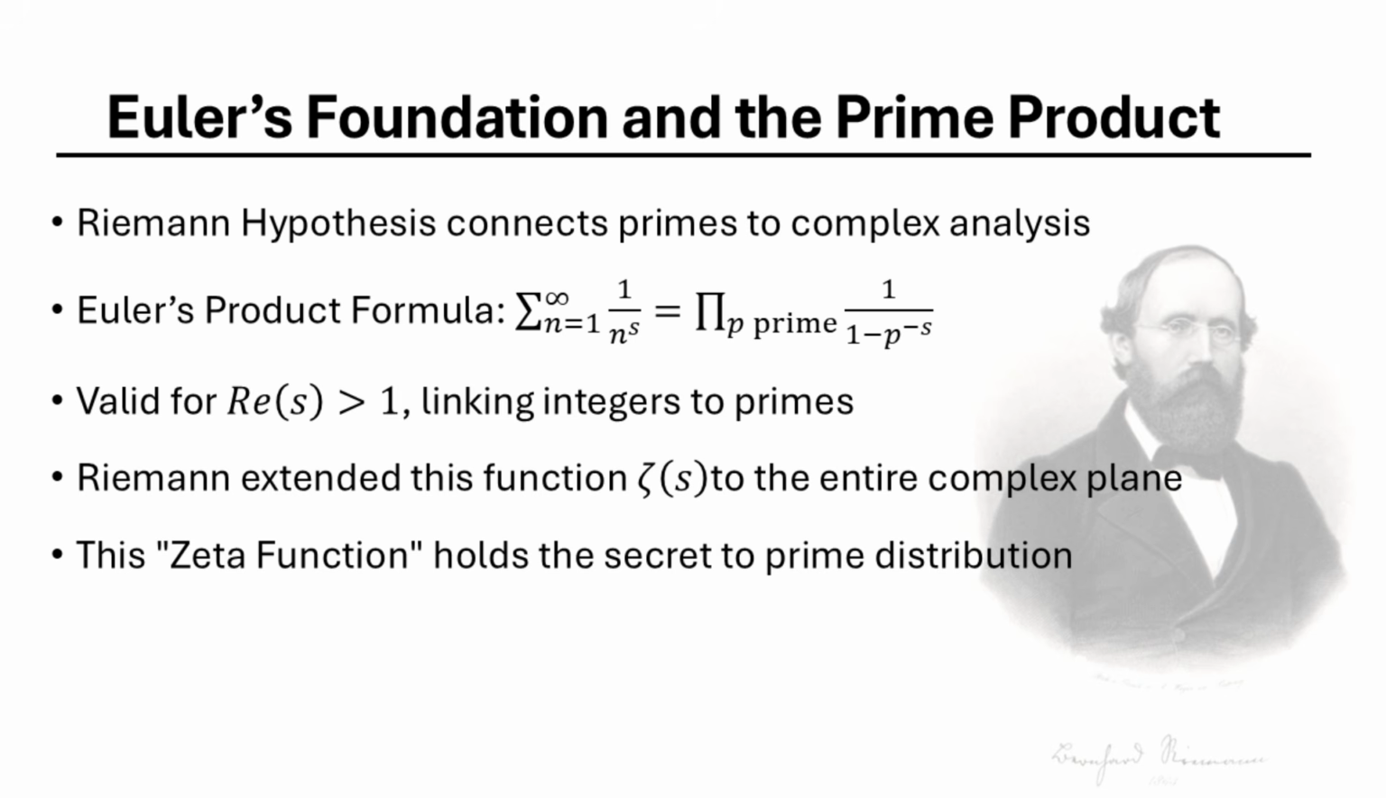Riemann's genius was to treat s not just as a real number, but as a complex number. He defined the zeta function, zeta of s, using the sum. This function acts as a bridge. On one side, we have the discrete, stubborn prime numbers. On the other, we have the smooth, continuous world of complex calculus.